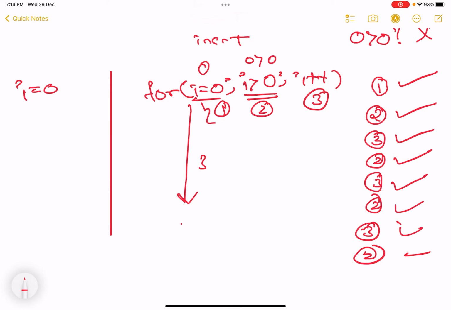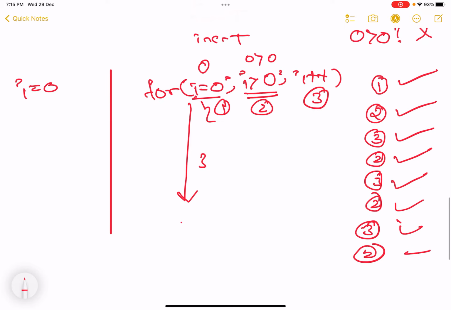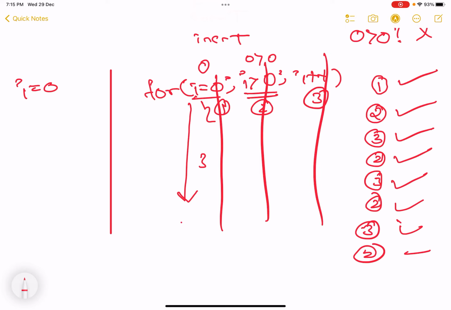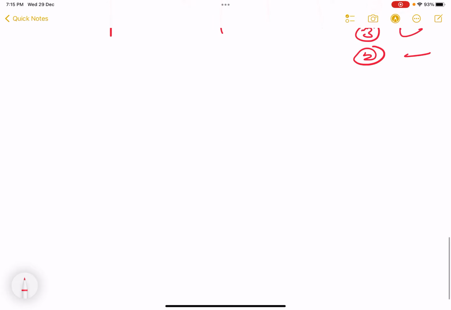It is the most beautiful loop, guys. Most beautiful. I really love this because you have initialization, termination, increment or decrement in a single line. What else do you need? So master the for loop. I'll write one more program. Let's write some more programs.